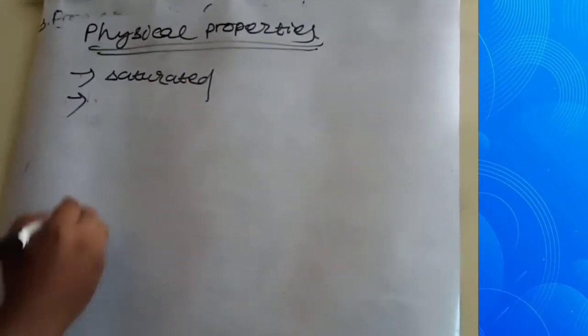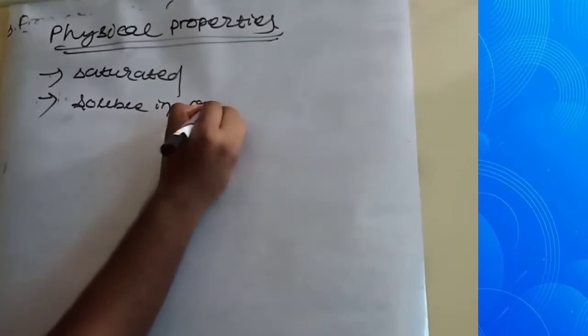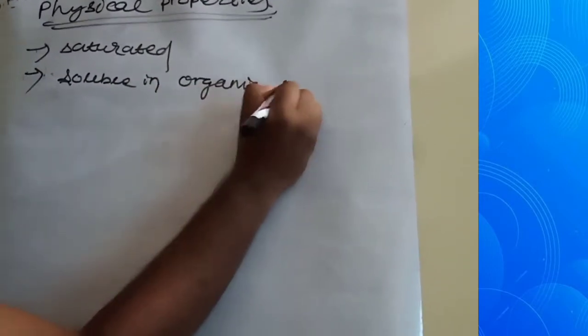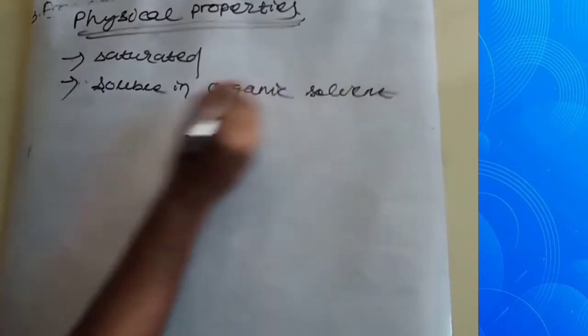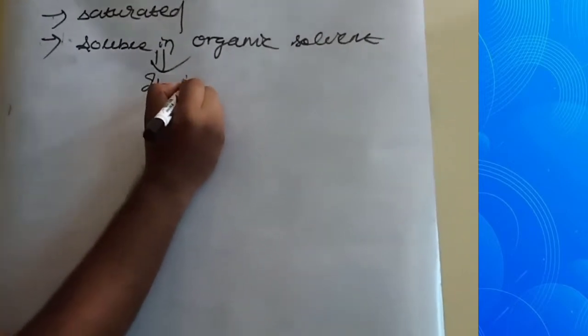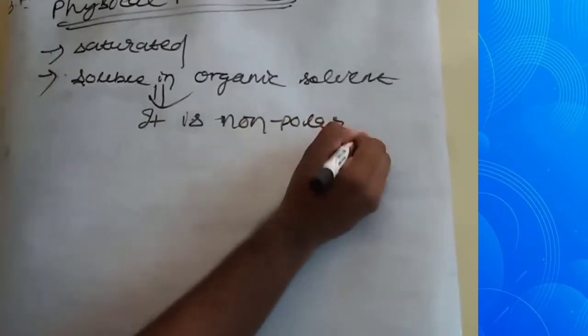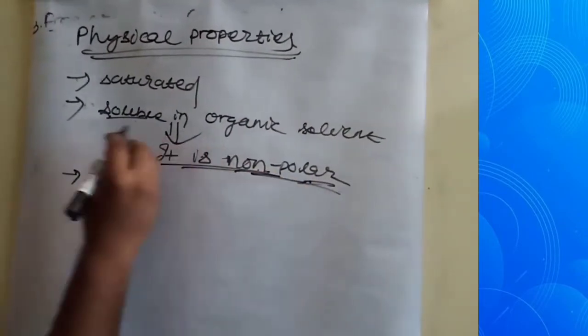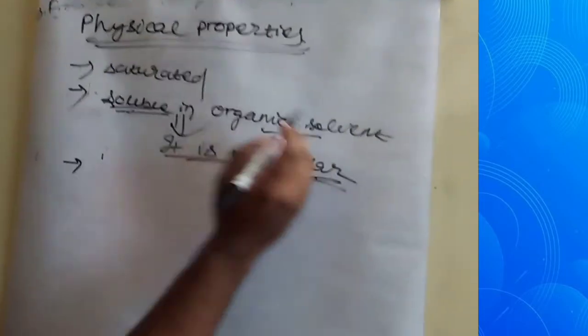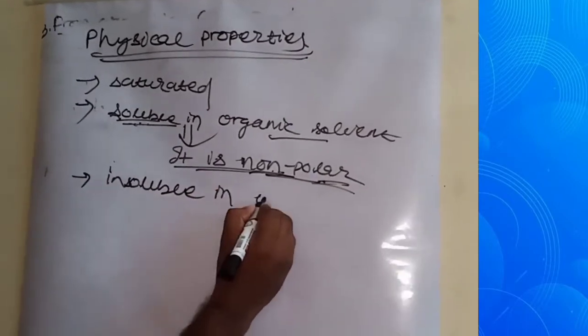Second, it is soluble in organic solvent, because it is non-polar in nature, so it is soluble in organic solvent. It is insoluble in water.